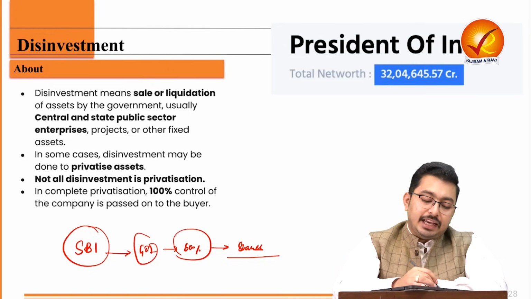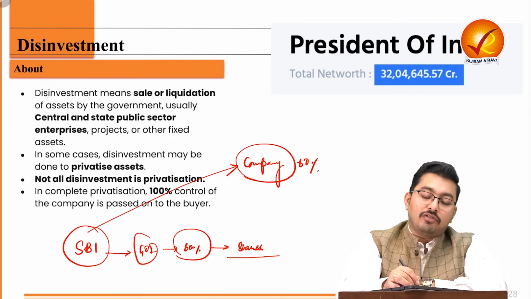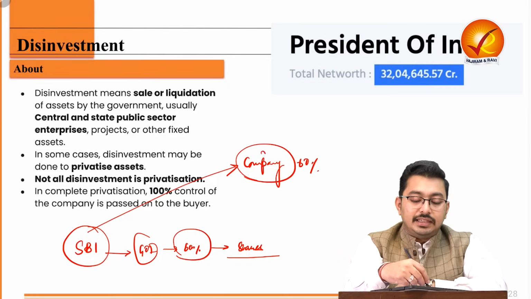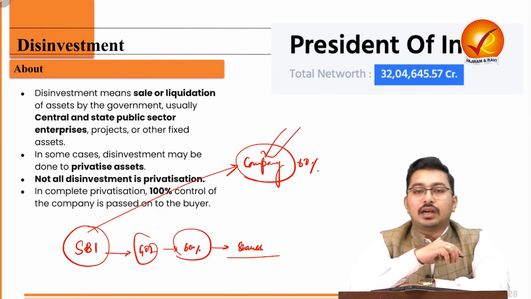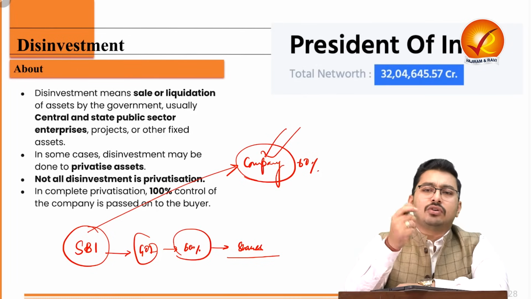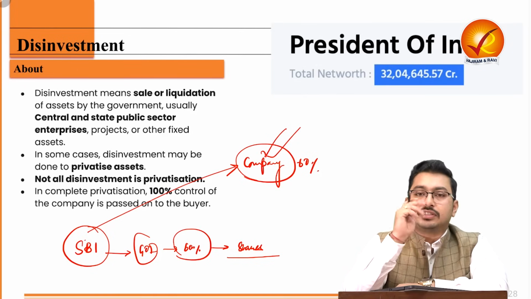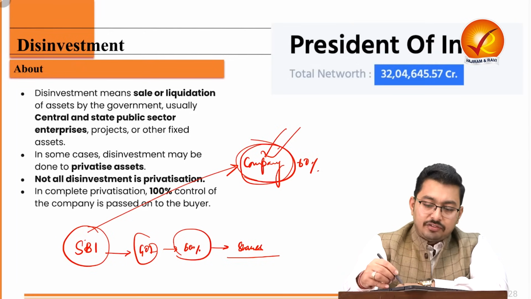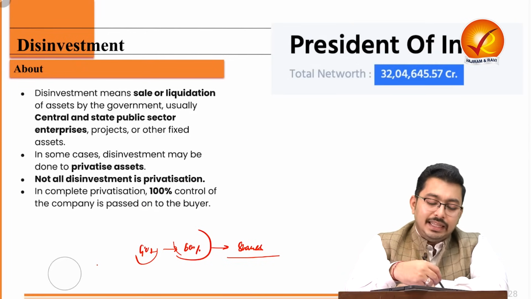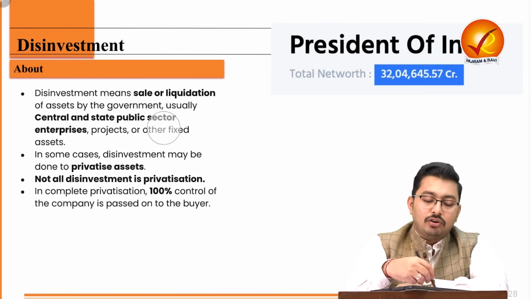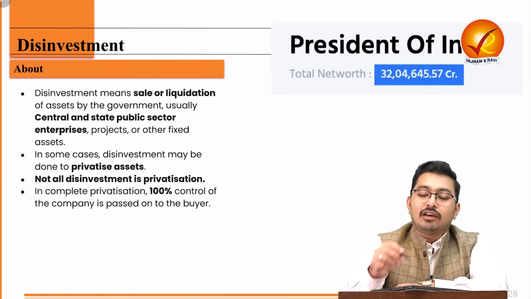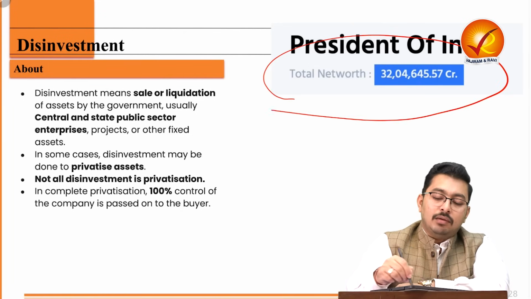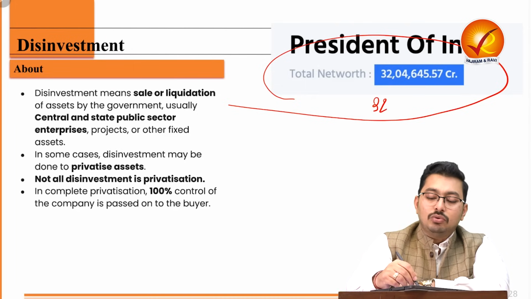Now, let's say SBI now owns a smaller company. SBI has now 60% shares of another smaller company. So can I say this company will also become a public sector undertaking? Let's say there is a smaller company which is not doing well. So SBI buys the share of this company to support it. So this company also becomes a Government of India company. So all the entities of Government of India, all the corporations of Government of India and their holdings together, they amount for more than 32 lakh crore.